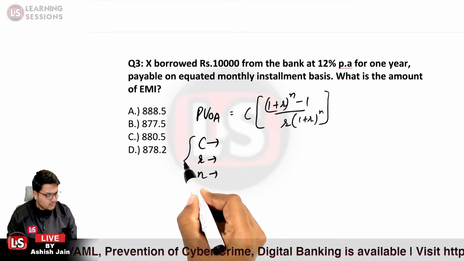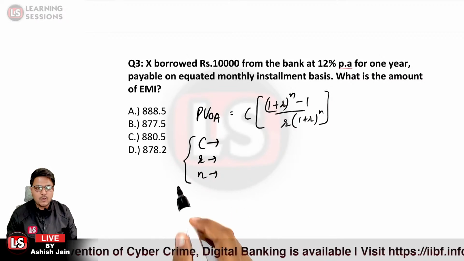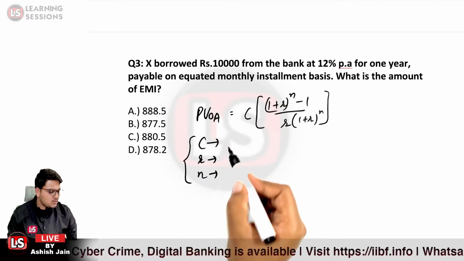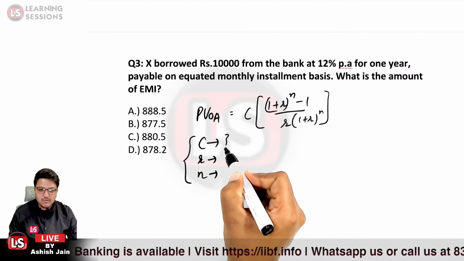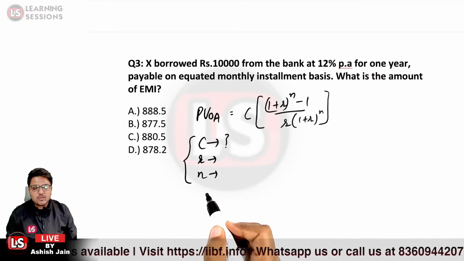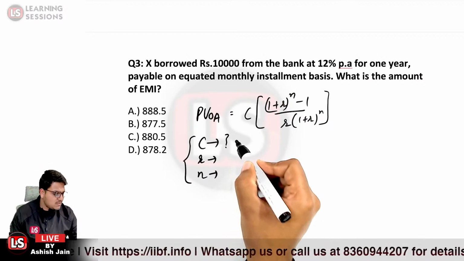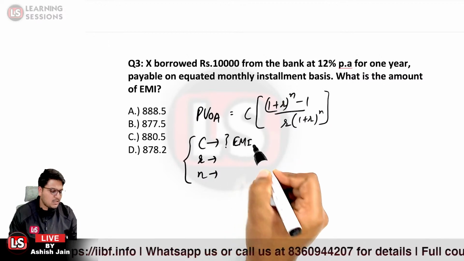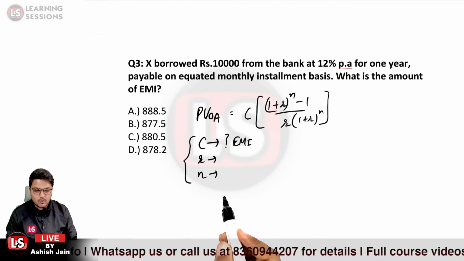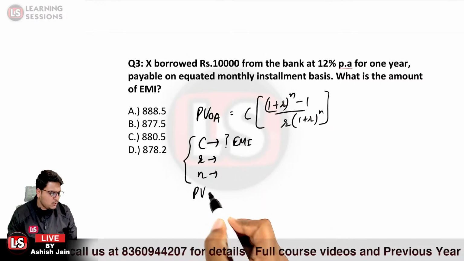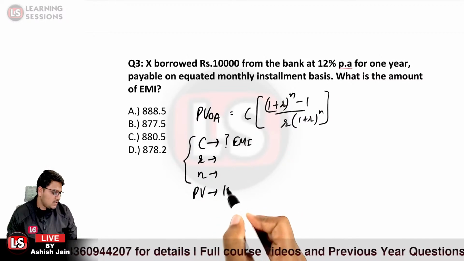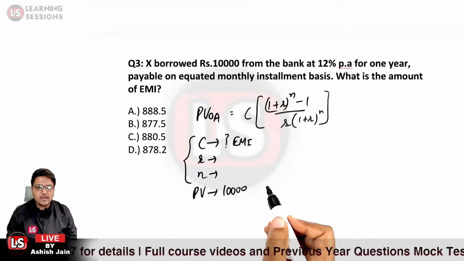What would be the value of these variables? You need to understand what would be the value. Over here, the amount borrowed is rupees 10,000. So it is not C over here. C is actually what we need to calculate. It is basically related to the EMI that we need to calculate. And further, 10,000 over here is related to what? It is related to present value, that is already given to you.